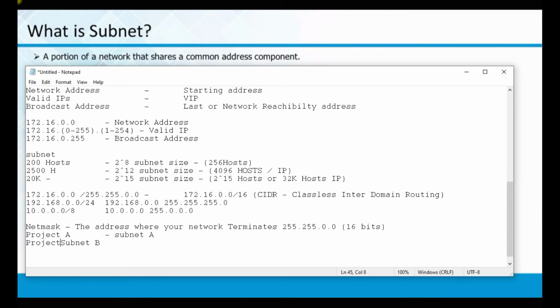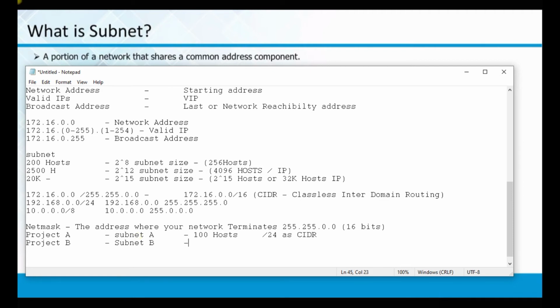Project B. This is how we generally do it in the industry, depending on the requirement. If project A requires about 100 systems, 100 hosts, you can choose what we call /24 as the CIDR.